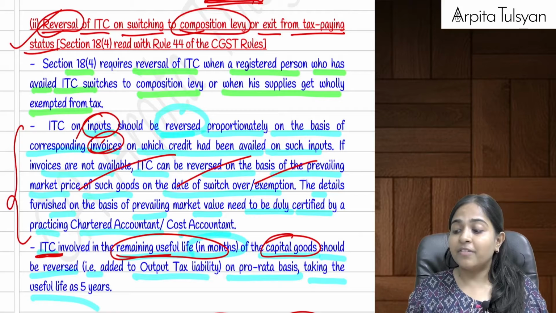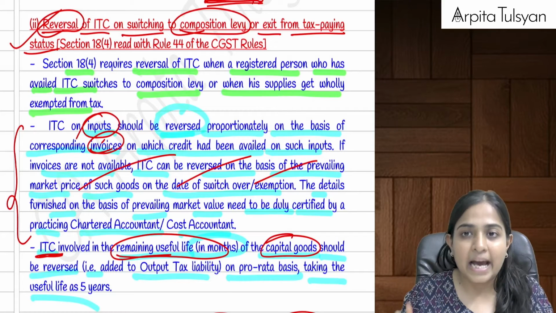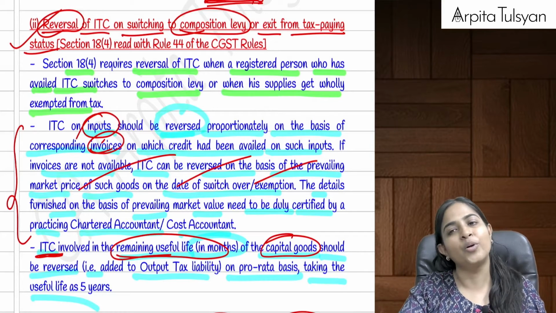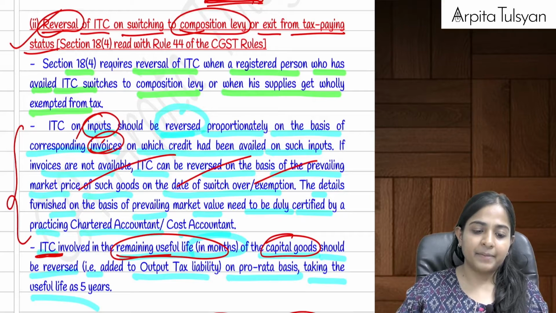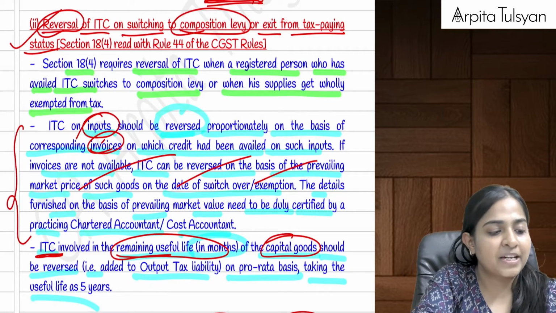And whatever balance amount of ITC is left in your electronic credit ledger will lapse, because now you don't need any input tax credit. Are you clear with this? This was section 18 subsection 4.